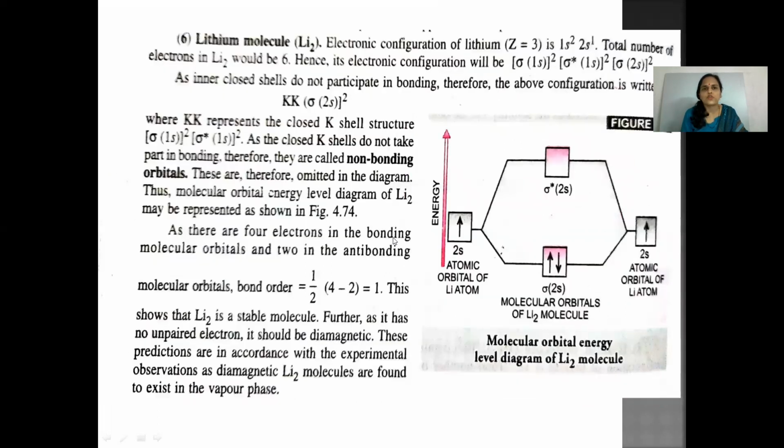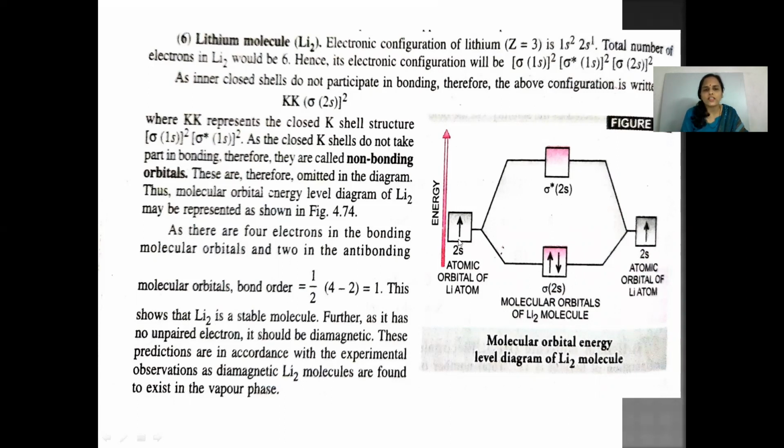Let's come to the lithium molecule. Lithium has an atomic number of 3, and its electronic configuration is 1s2, 2s1. So two lithium atoms combine, resulting in the formation of lithium molecule. So the lower one, sigma 1s2, sigma star 1s2, is there, and we are representing here sigma 2s2 and sigma star 2s 0. There are no electrons present in this anti-bonding 2s orbital.